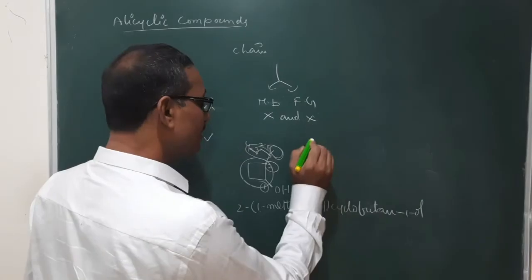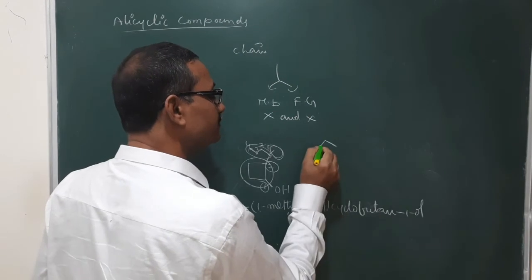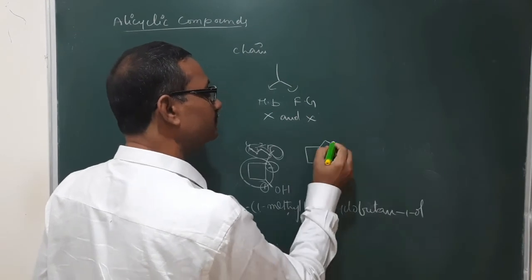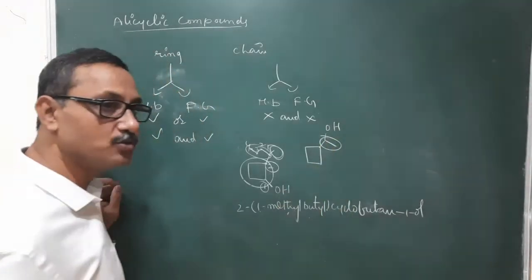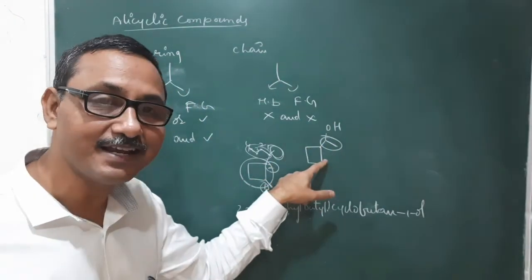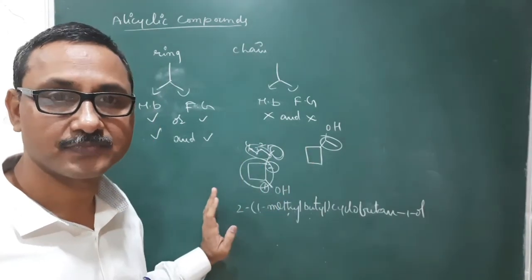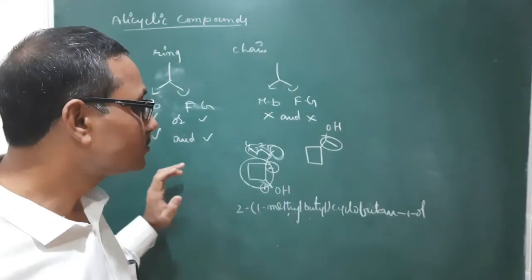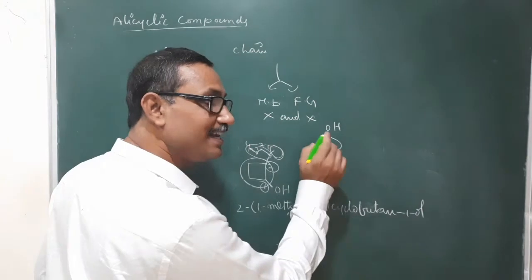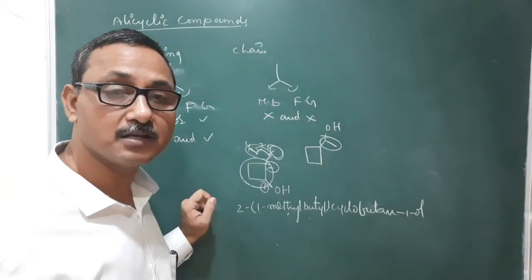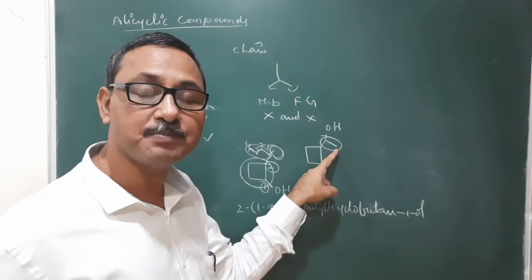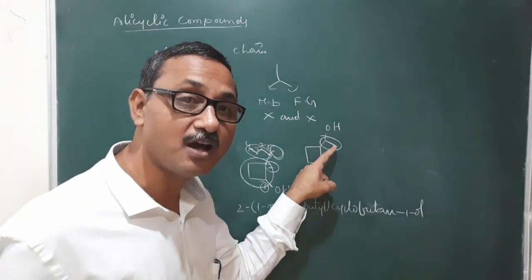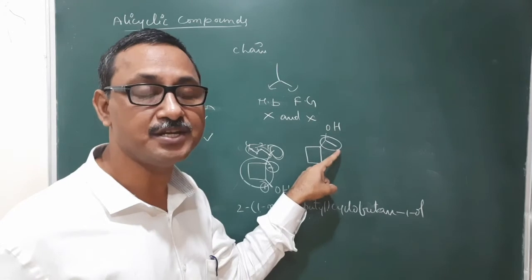E is omitted. Here it is present like this. It is present in this manner. This is having one functional group. This chain is having a functional group, and this alicyclic ring does not consist of any functional group. So in this situation, irrespective of carbon number, this chain is selected as the parent chain. Means we will write the name of this compound as a derivative of chain.